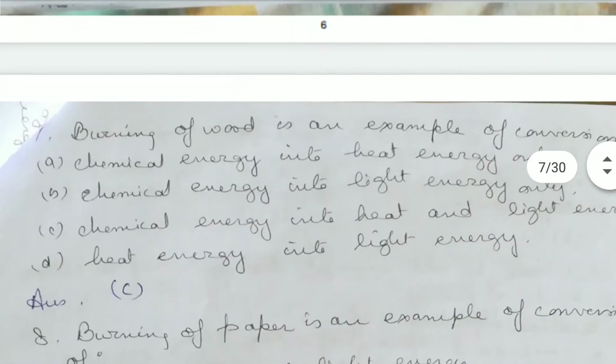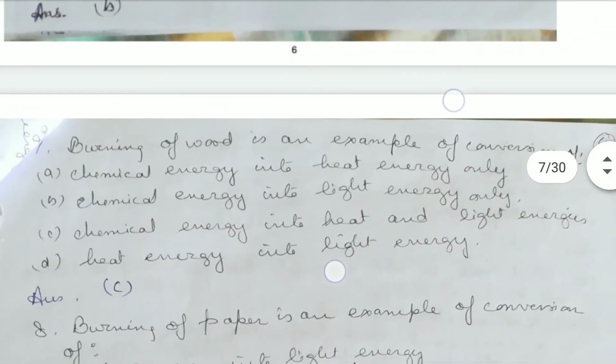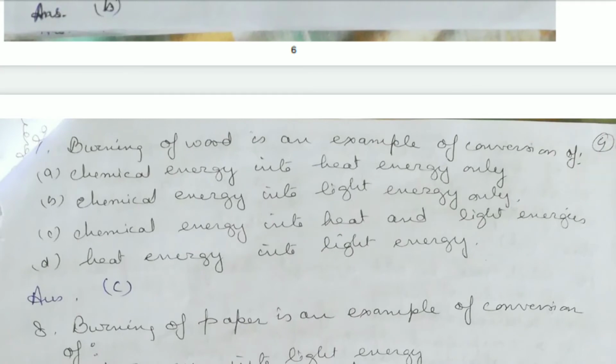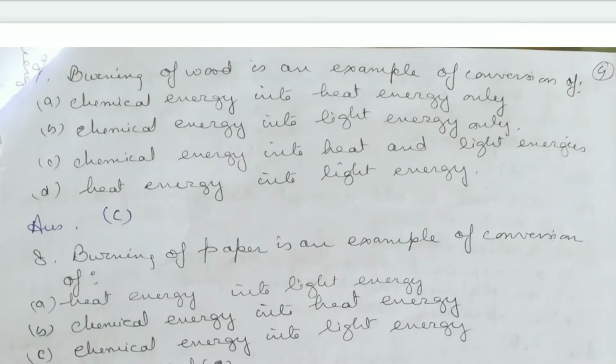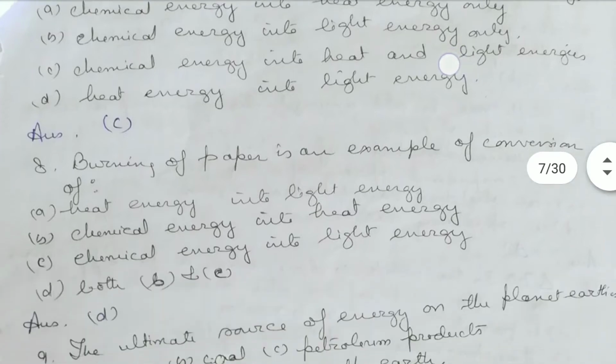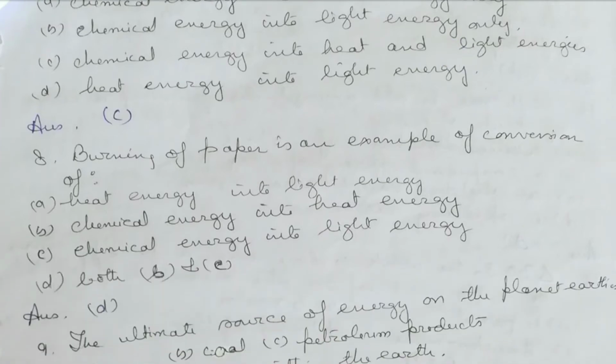Next, burning of wood is an example of conversion of chemical energy into heat and light energy. Burning of paper is an example of conversion of both C and D, that is, both B and C. B is chemical energy into heat energy and chemical energy into light energy. Here also chemical energy is being converted to heat and light energy.